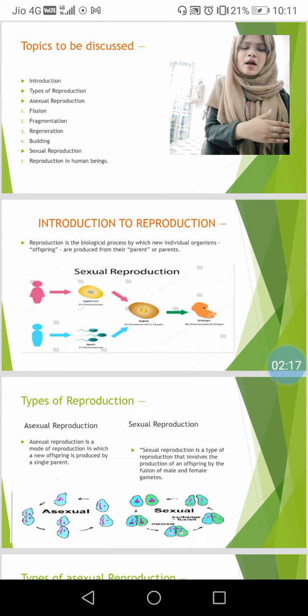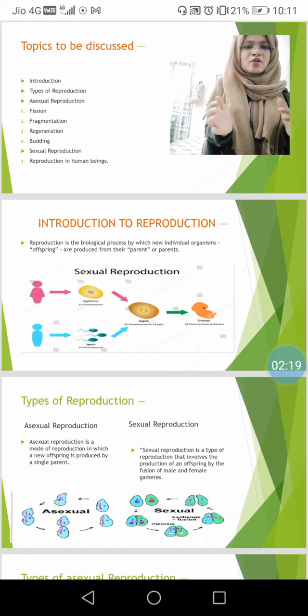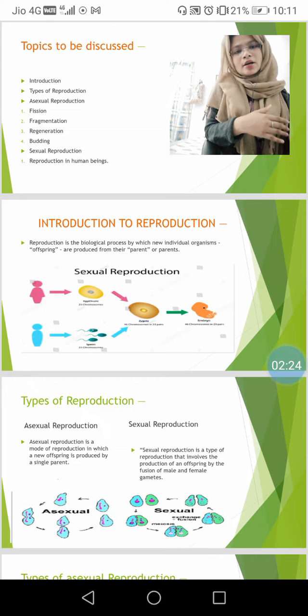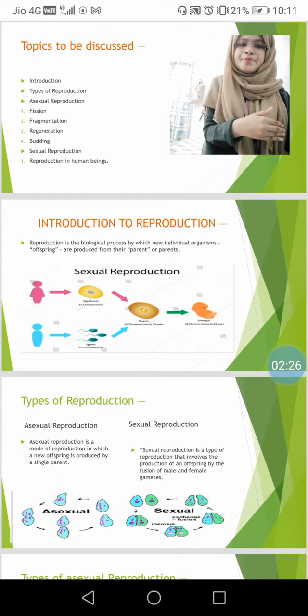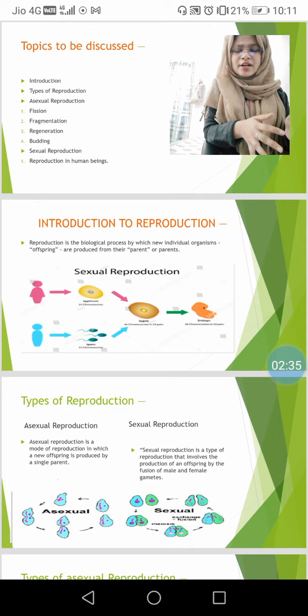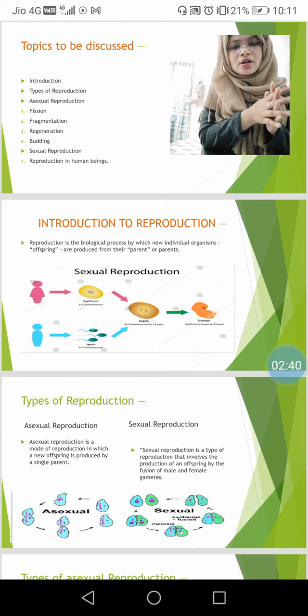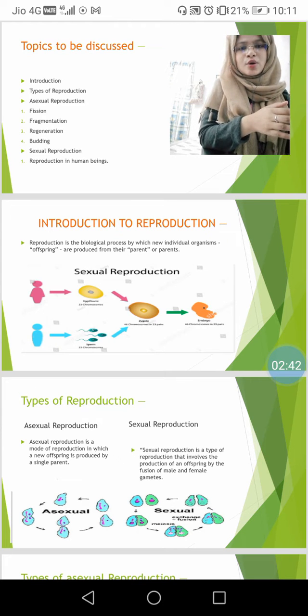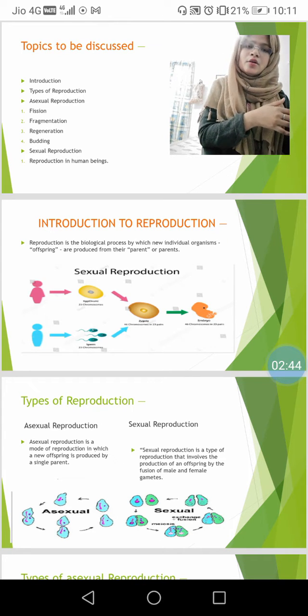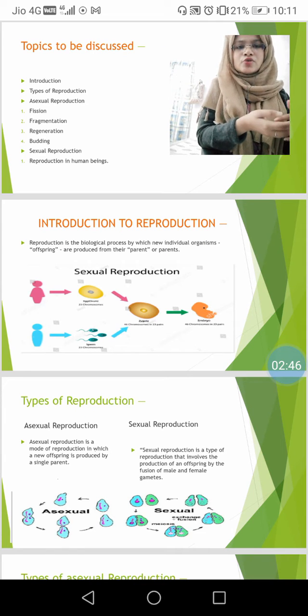When the zygote forms, after 7 days, the zygote changes into an embryo, and the embryo changes into a baby. So reproduction is very important for the regeneration of that species.